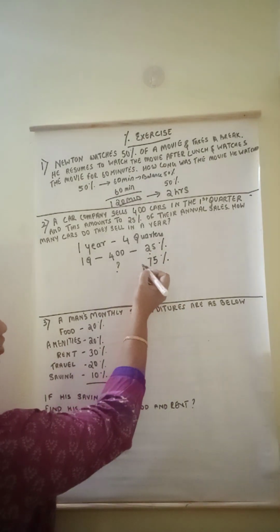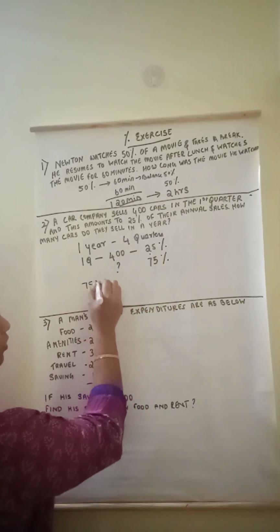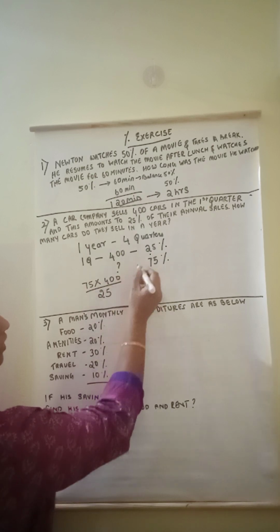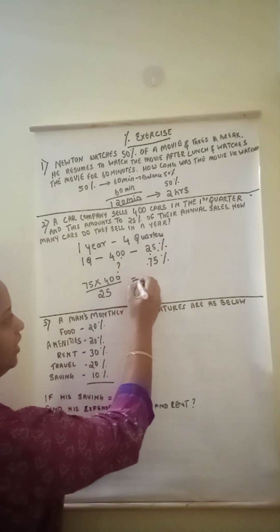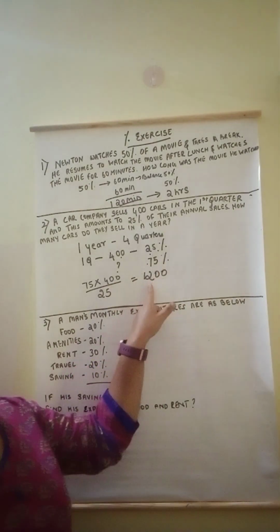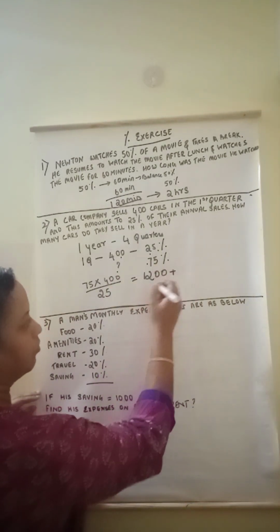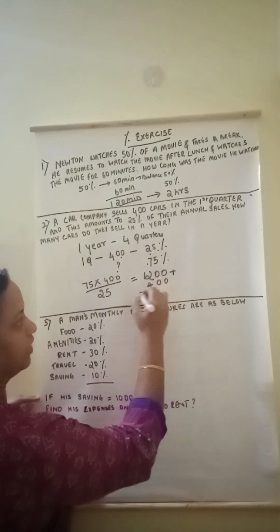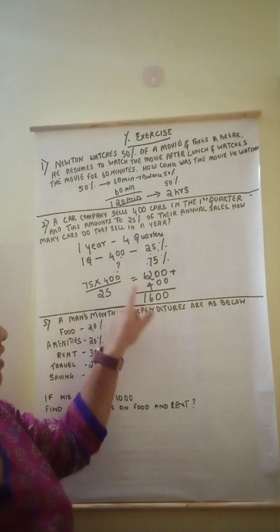So this can be calculated like this also. 75% into 400 divided by 25. So you will get 1200. Okay. So 75% is 1200. So you should add this 1200 plus 400. 400 is a 25%. So that makes it 1600 cars for 1 year they sell.